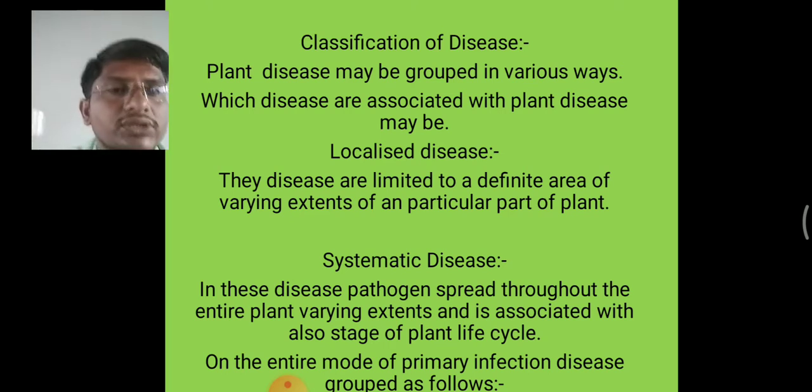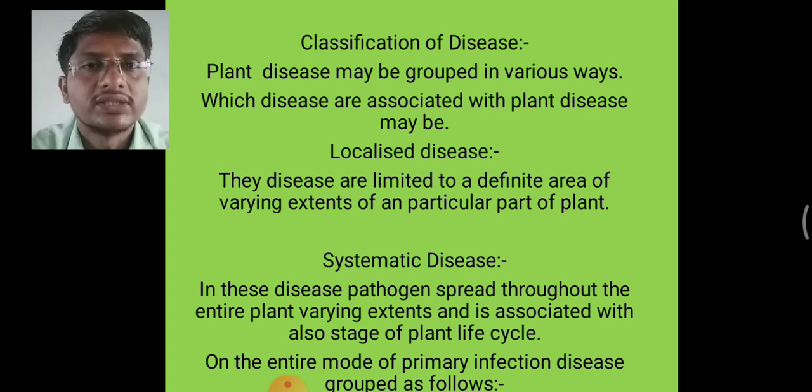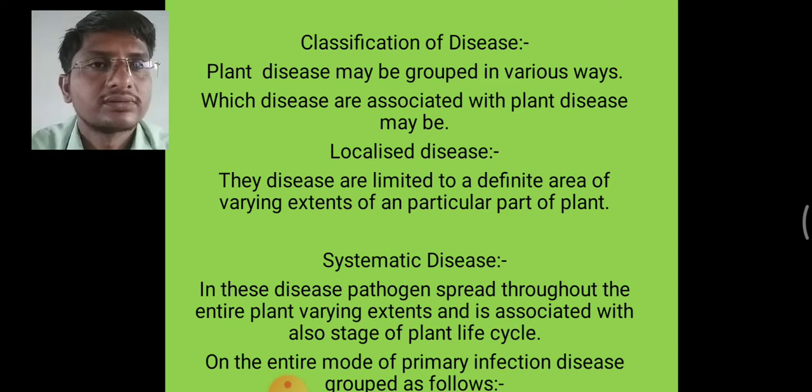Systematic diseases are divided into three types: soil-borne diseases, airborne diseases, and seed-borne diseases.